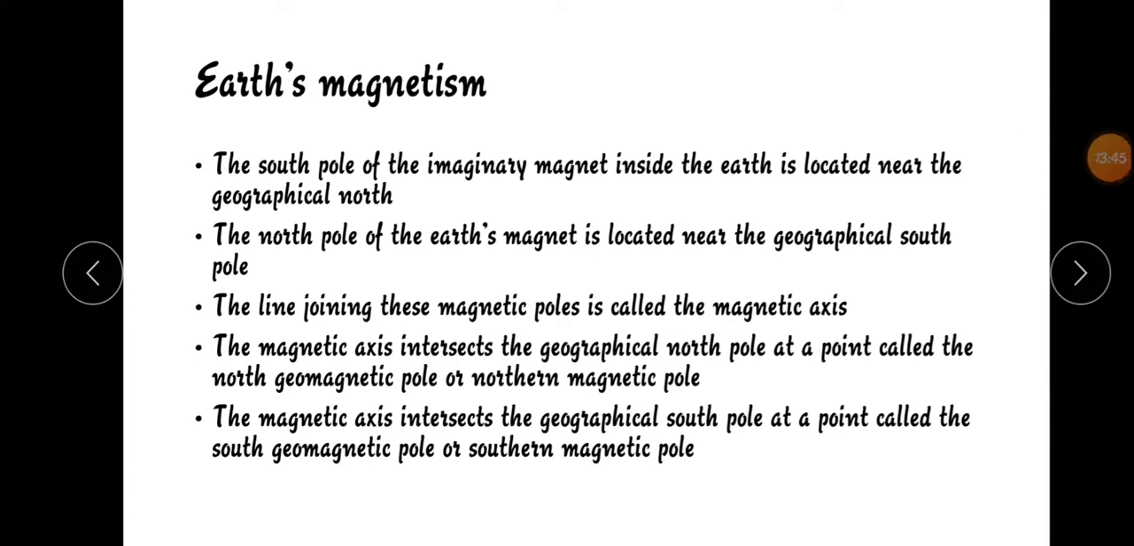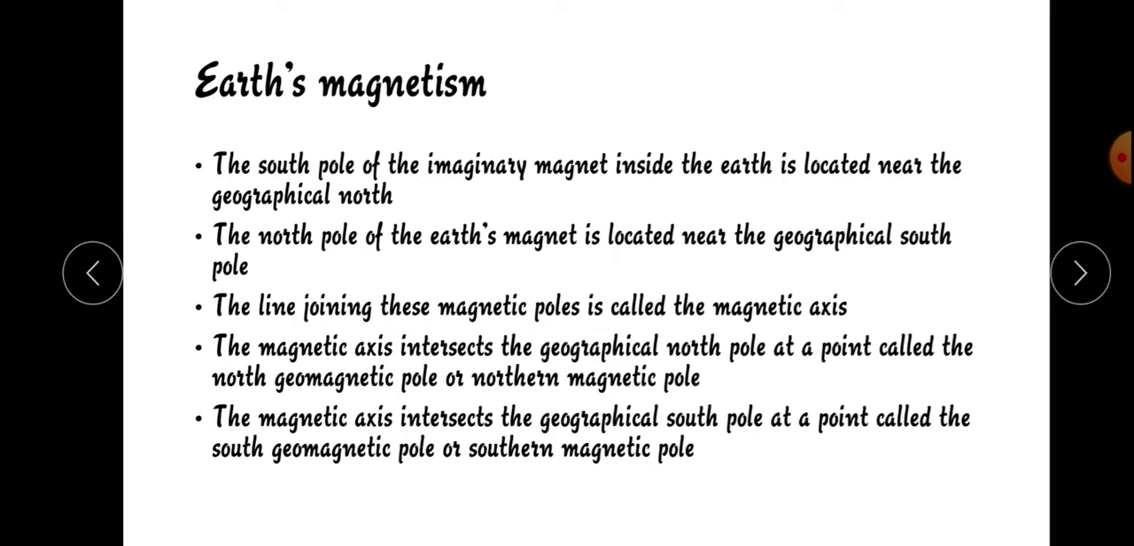Next, let's see about Earth's magnetism. The south pole of the imaginary magnet inside the Earth is located near the geographical north. So the north pole of the Earth magnet will be located near the geographical south pole.